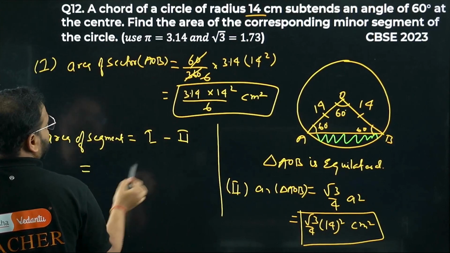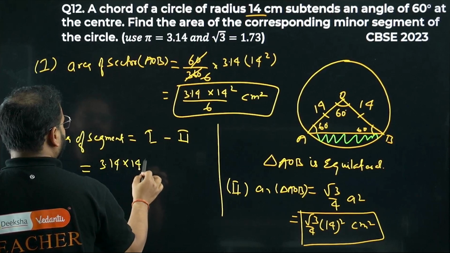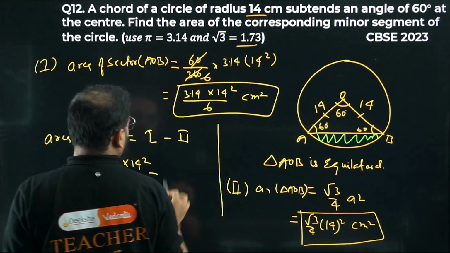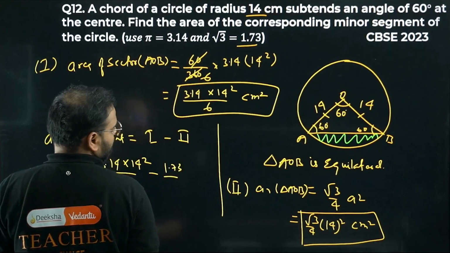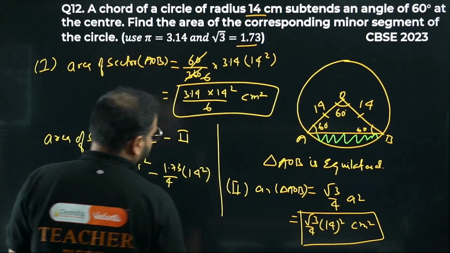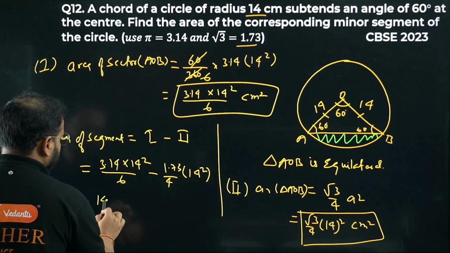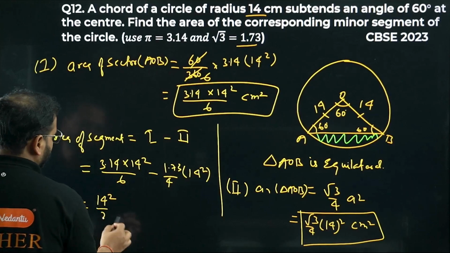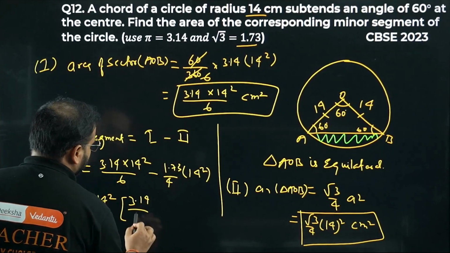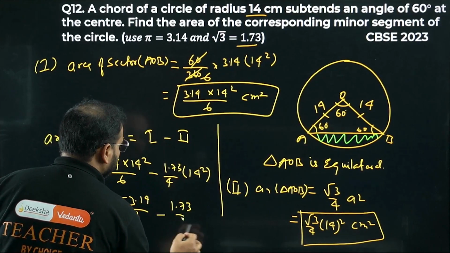What is 1? 3.14 times 14 square by 6, minus this value. Root 3 is 1.73, so 1.73 by 4 times 14 square. I can take 14 square common and denominator 2 common. What is left is 3.14 by 3 minus 1.73 by 2.